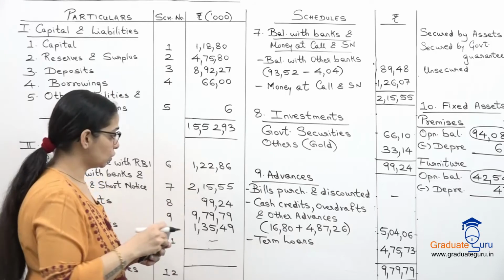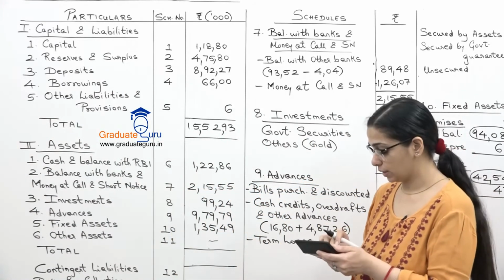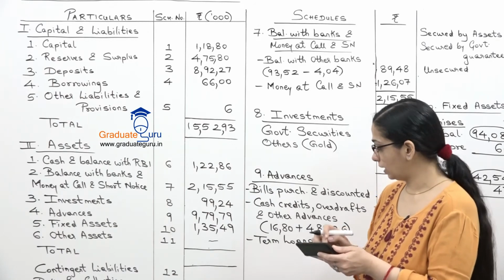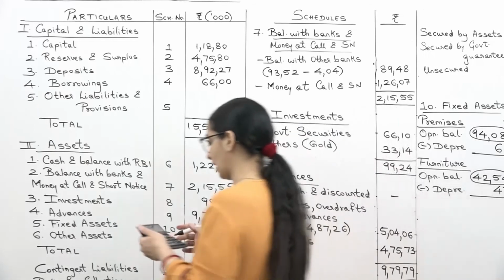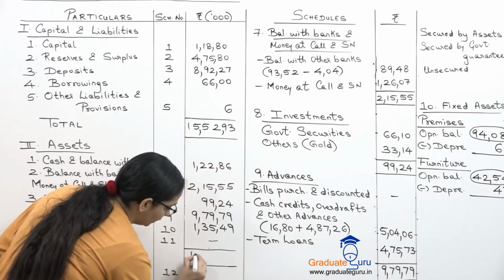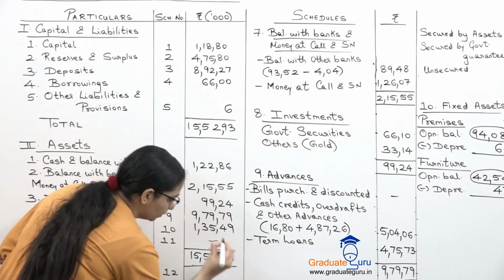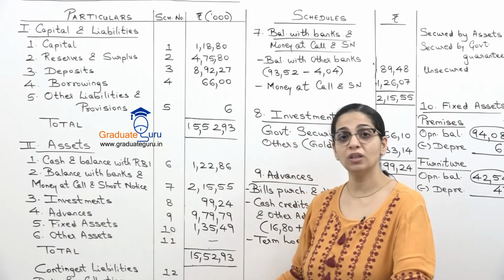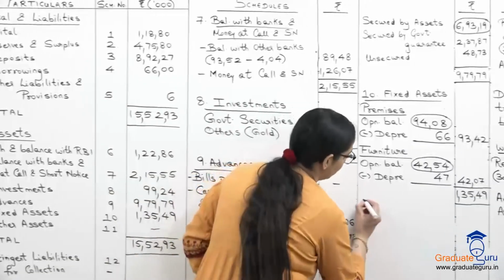Let us do our assets also. So in assets we have 12286 plus 21555, 9924, 97979 and 13549, which is matching 155293. Okay, so our balance sheet is complete. Now we just have to show these two things which are outside the balance sheet. So first let's do contingent liabilities.